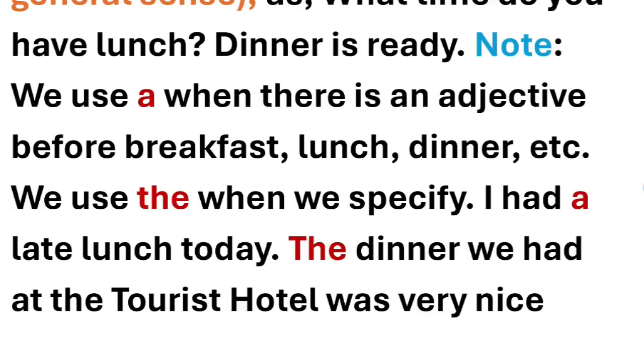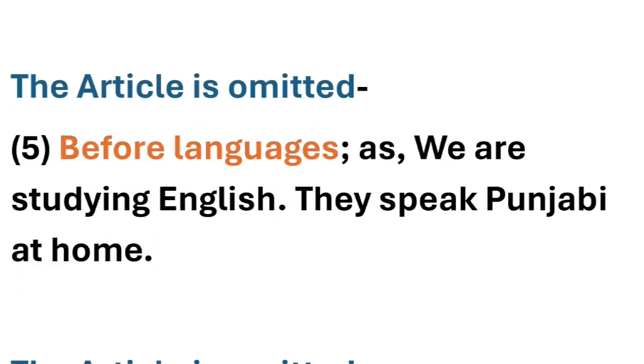So for special we have to use the. For general we have to omit the article. Now the article is also omitted before using the names of languages. For example, we are studying English. They speak Punjabi at home. English and Punjabi, both are the languages. We're taking these names in general sense. So before that, we haven't used any articles.